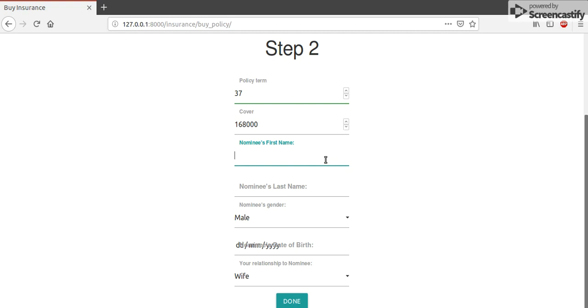So it calculates the difference between today's year, what year it is right now, and what year was in the date that the advisor filled. So of course the client can change it as they like, but this is what, okay, no, I'm not the nominee. I will set my sister as the nominee for this one. She's a female. Date of birth, I'm just going to manually put in, but there's a date picker here.